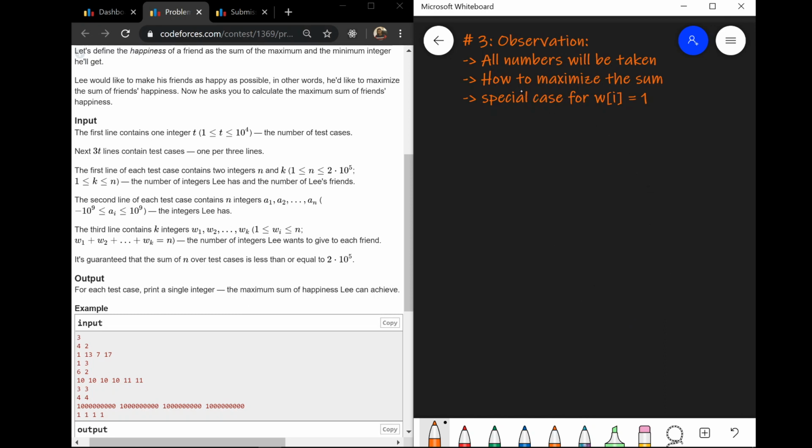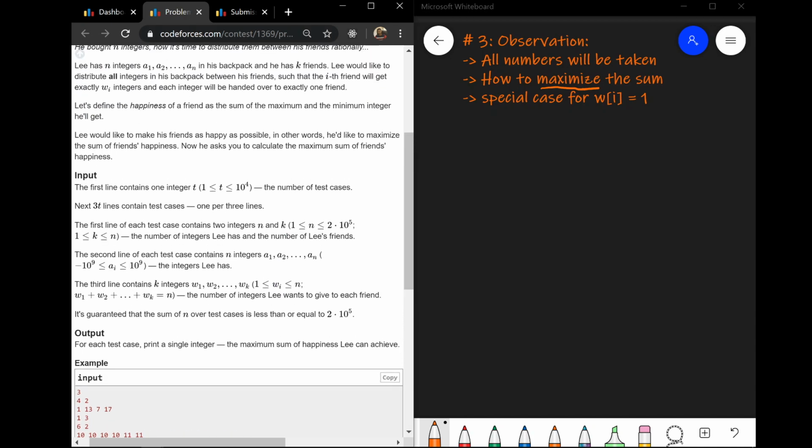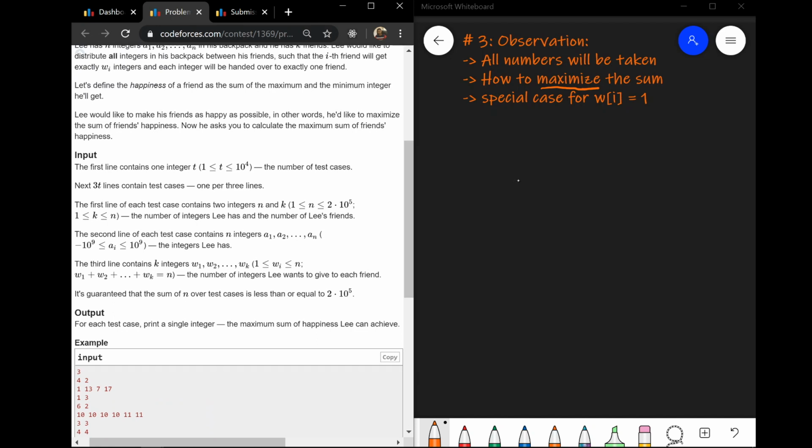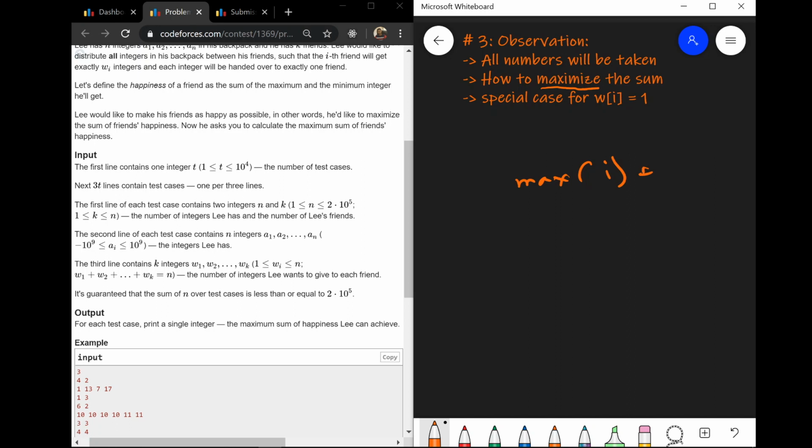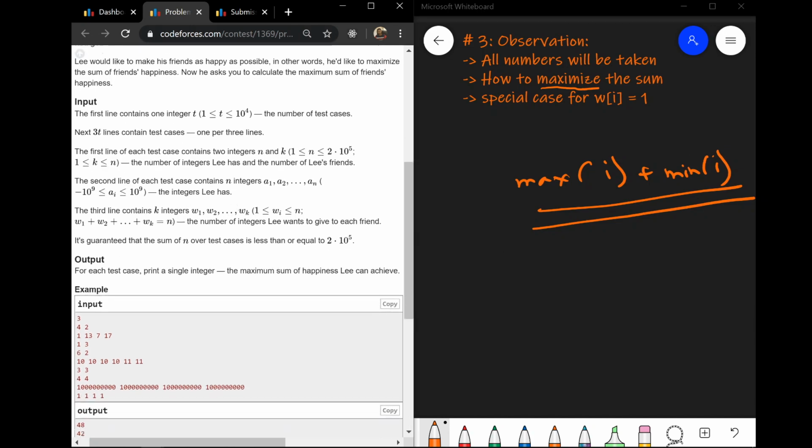Now the second thing: how can we maximize the sum? That means the sum of happiness of the friends, which is defined as the max given to a particular, say, ith friend, plus the minimum given to that ith friend. So we have to maximize this sum. Let's consider this first example itself.